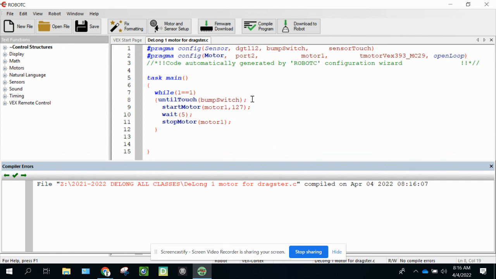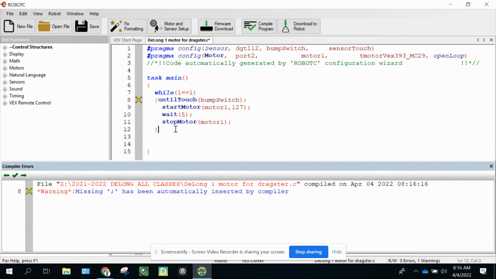Another error message could be, let's say you forget to type a semicolon at the end and you hit compile program. It even says on line 8 you're missing a semicolon, which is a compiler term in the coding world. So you have to put it at the end of line 8.